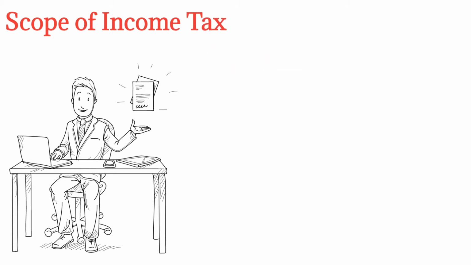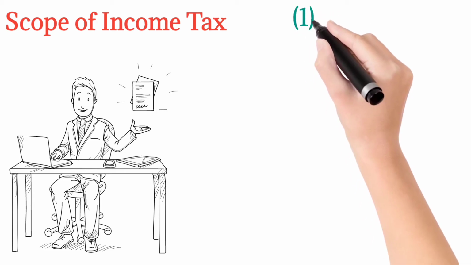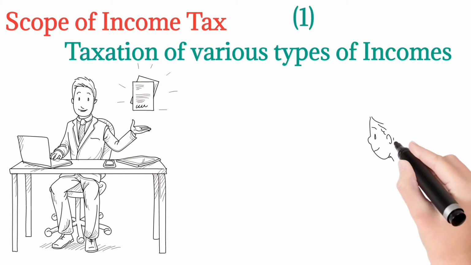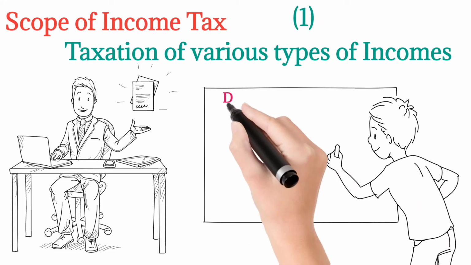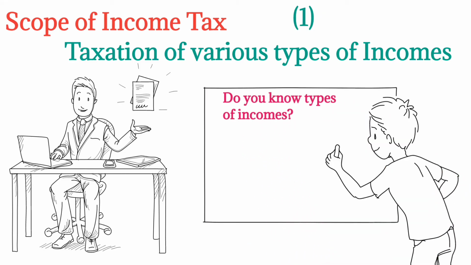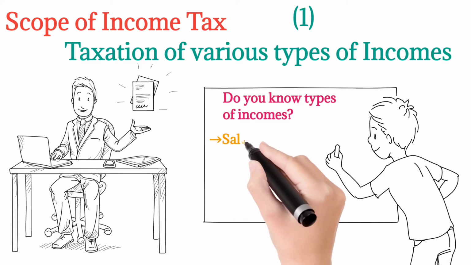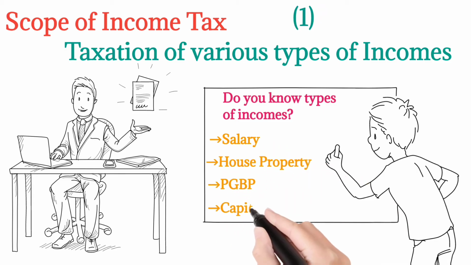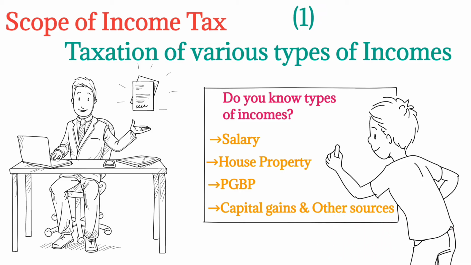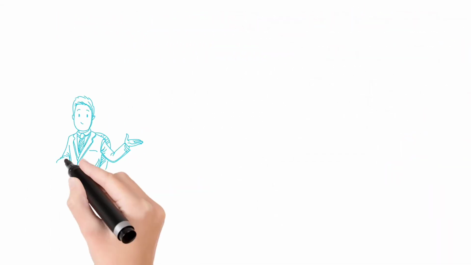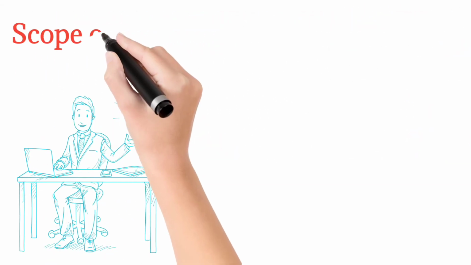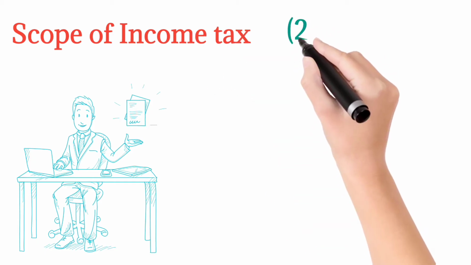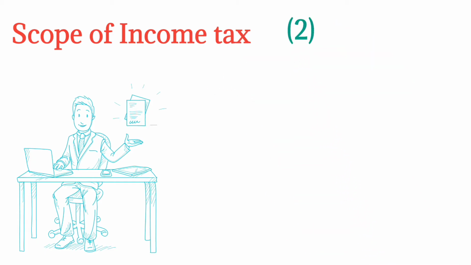The first thing that is included in the scope of income tax is the taxation of various types of income. And do you know the various types of income? Yes, sir, we all know. What are the types of income? Number one, salary income. Number two is house property. Number three, PGBP. Number four, capital gain. And number five is other sources. These are all the types of income that we tax first to calculate the gross total income, and thereby deduct the deductions and get the total income, right? This is the first one that is included in the scope.